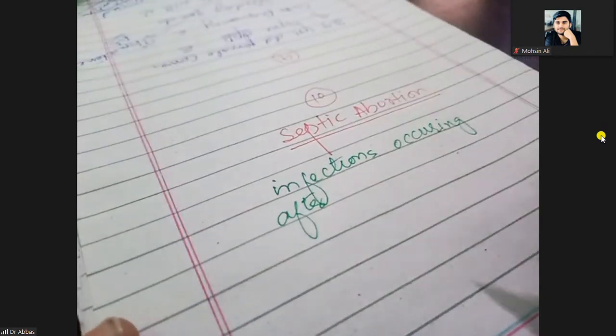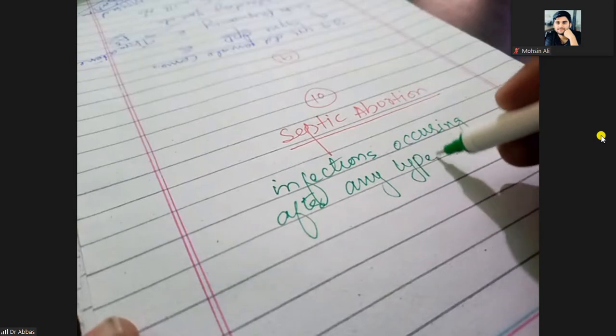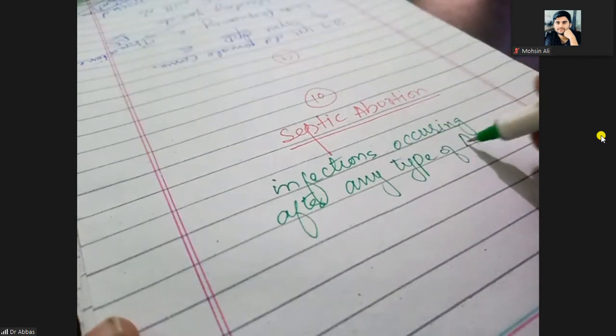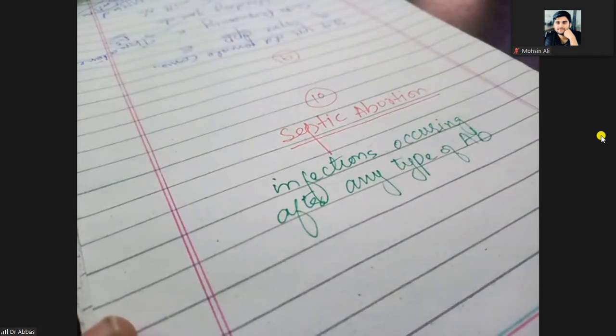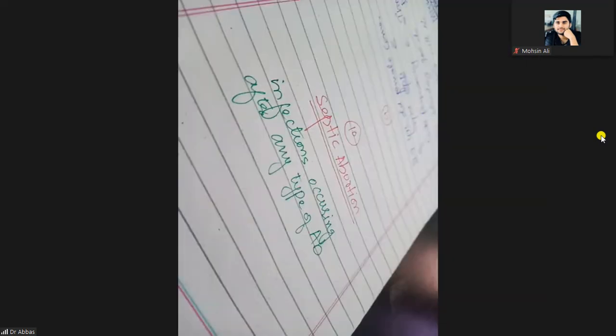Maybe that is spontaneous, maybe threatened, inevitable, after any type of abortion. That is known as septic abortion, the infection occurring after any type of abortion.